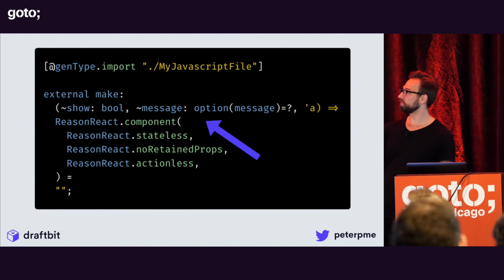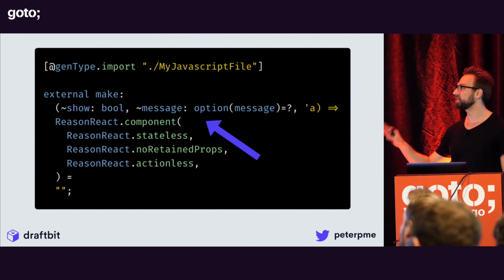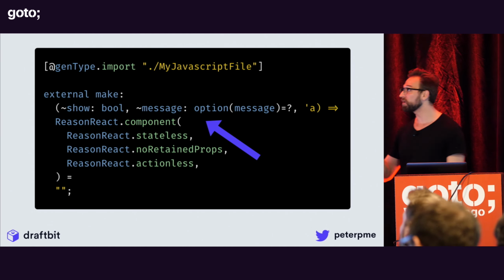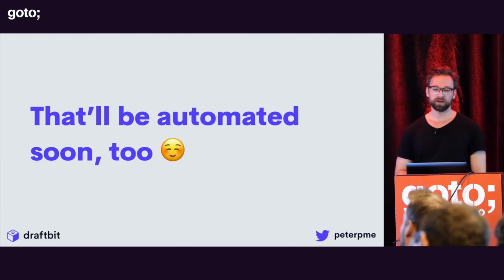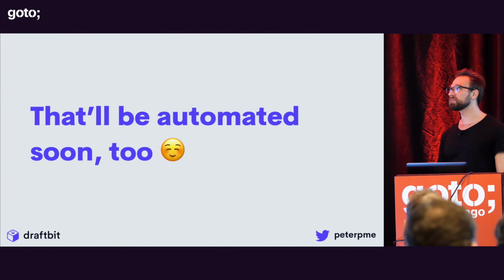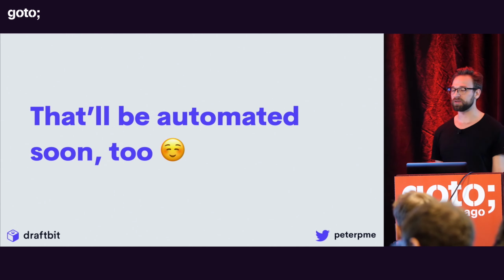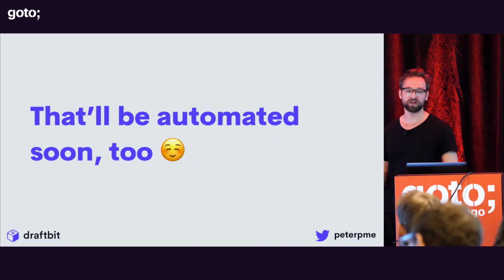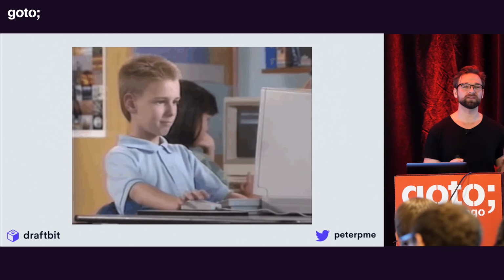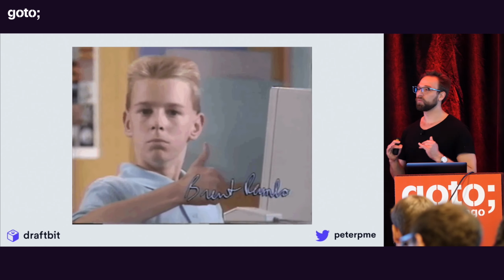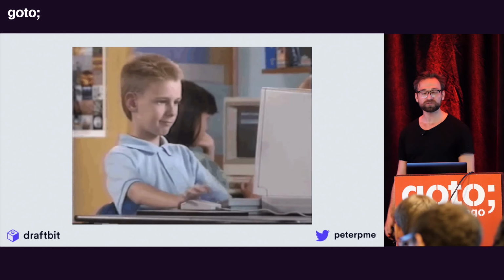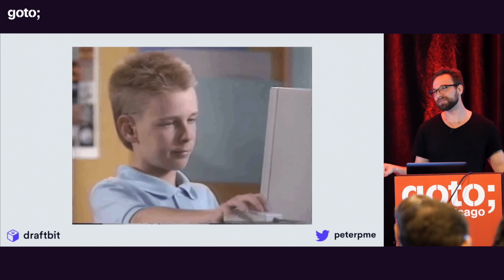The stuff below, ReasonReact, component, stateless, no retained props, actionless, that's more or less boilerplate, you know? Which means it's only a matter of time until all this will be automated. And I know for sure it'll be automated. I'm not guessing, I know. So anyway, that whole thing makes it one less thing that I have to worry about, right? So it's cool. Reason is cool, right?